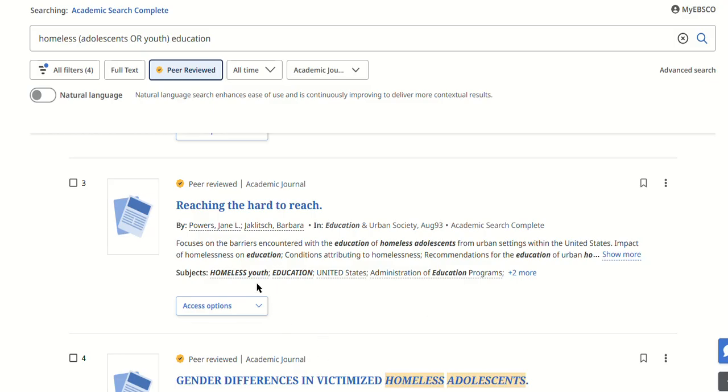So that's Academic Search Complete. It's a very useful database, and I trust that you'll learn how to use it effectively.